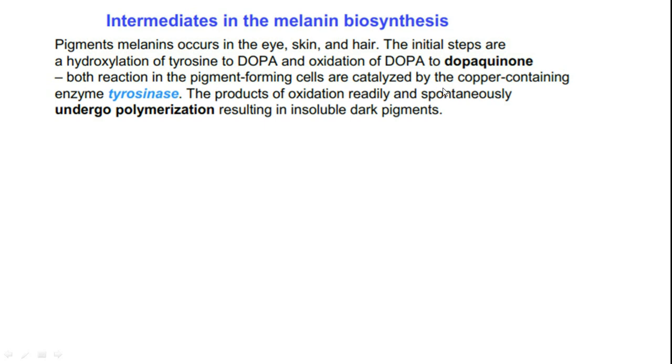The products of oxidation, dopaquinone, will further undergo different oxidative reactions. So ultimately it will give us coloring pigments, which will spontaneously undergo polymerization, resulting in insoluble dark pigments. These chemicals are relatively reactive, and they will form insoluble dark pigments. So let's see their chemistry.